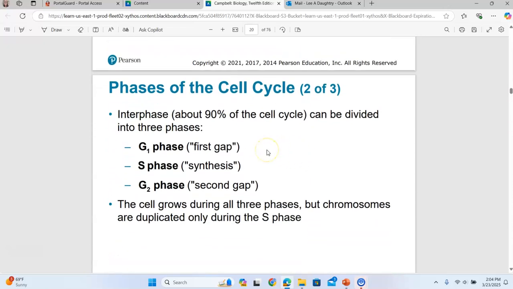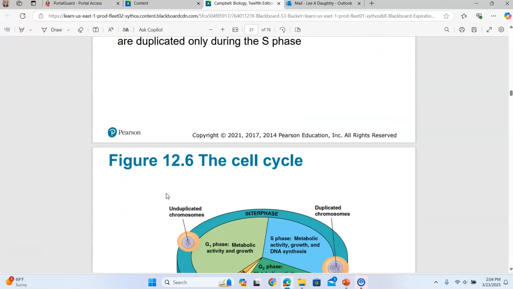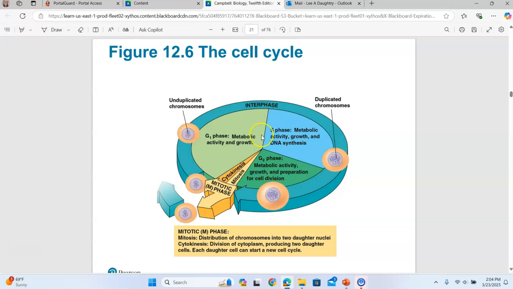So let's talk about interphase. If you look at the life cycle of a cell, it spends about 90% of its life in interphase. 10% is spent in mitosis, or the M phase. So interphase consists of G1, S, and G2 phases. The S phase is when the DNA replicates, because think of S as synthesis. But during the G1 phase, there's metabolic activity such as cellular respiration and cell growth.